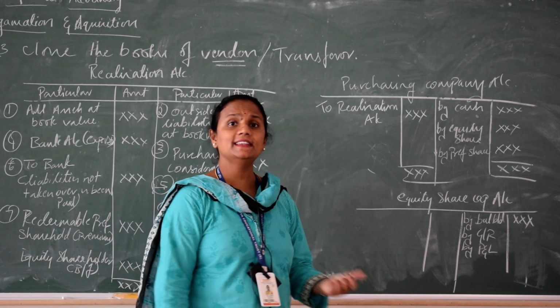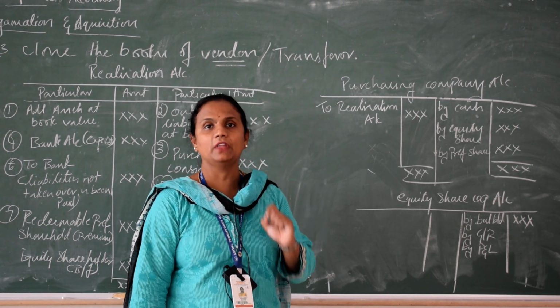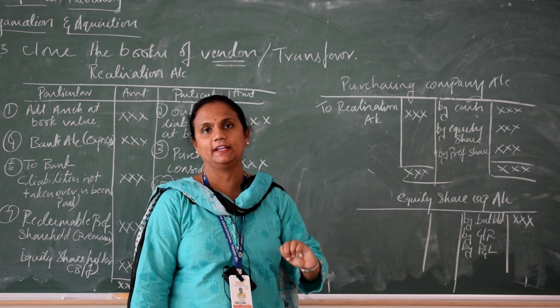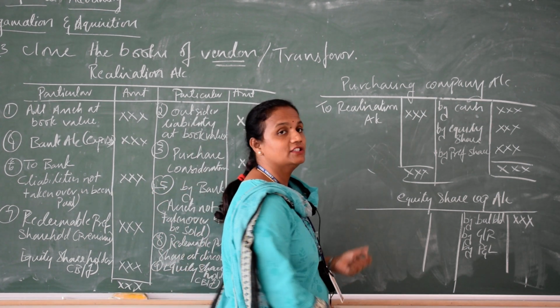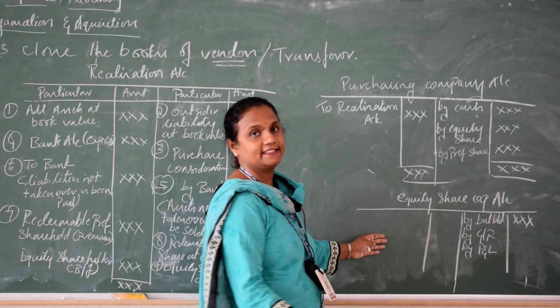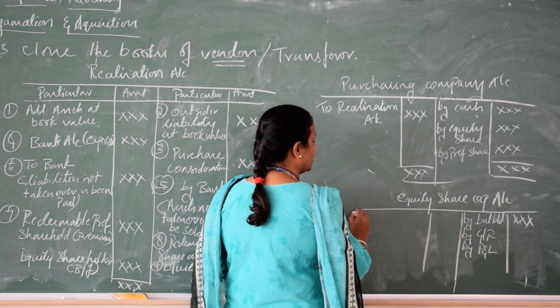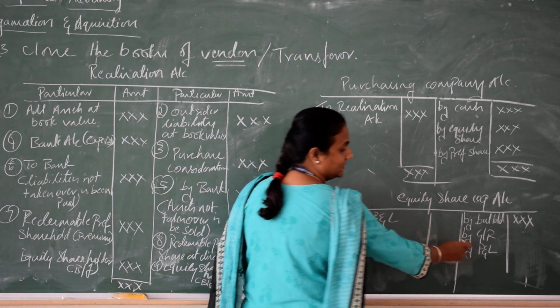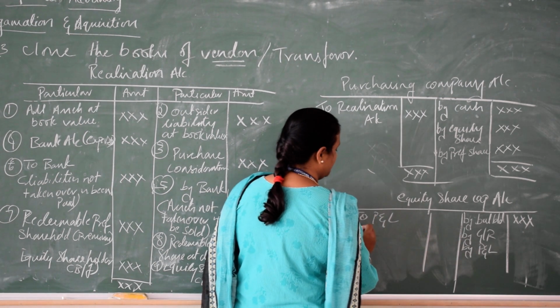After that, on the asset side, you have not taken some of the assets. Which are the assets you have not taken? The 4 assets we have not taken can come here. So you can write down by P&L if it is on the asset side. This is on the liability side.